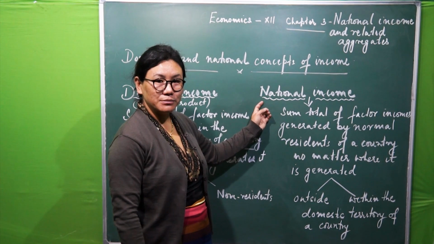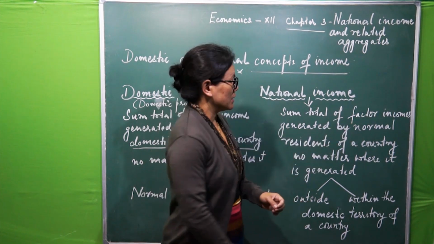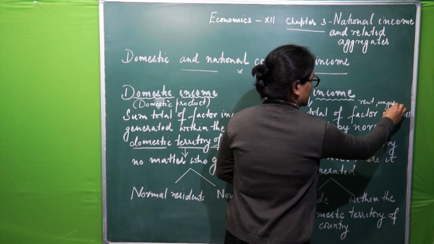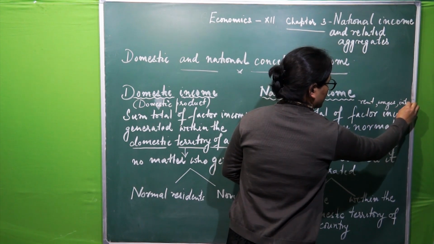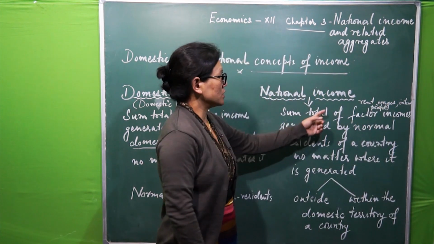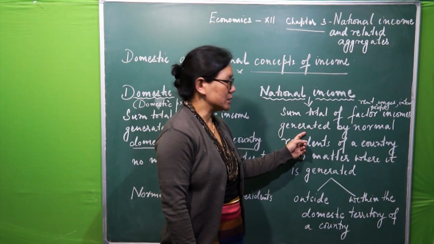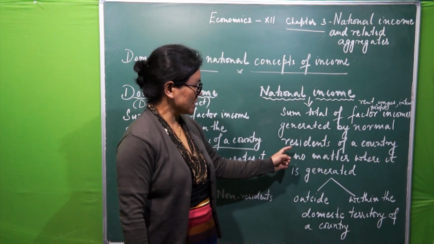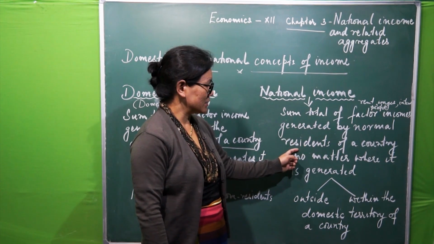Now what is this national income? Sum total of factor incomes. What are these factor incomes? This is in the form of rent, wages, that is compensation of employees, interest, and profit, right? So the sum total of these things generated, earned by whom? A normal resident of a country, right? Yesterday we saw the concept of normal resident.